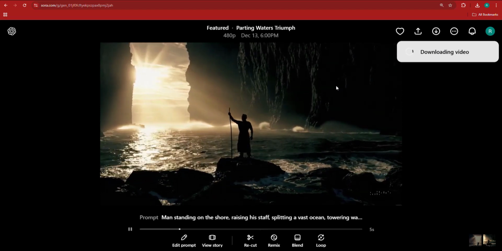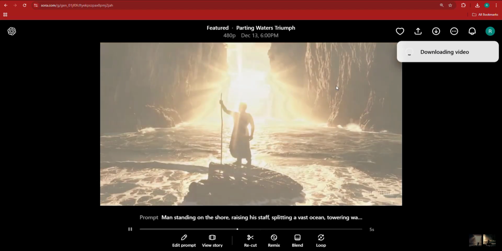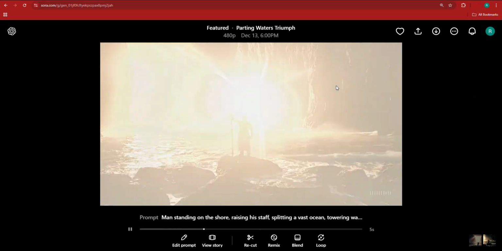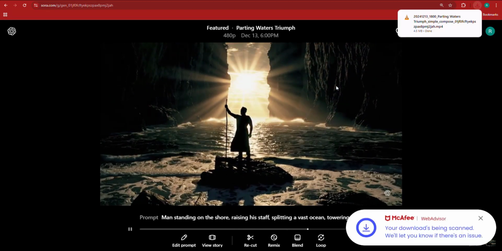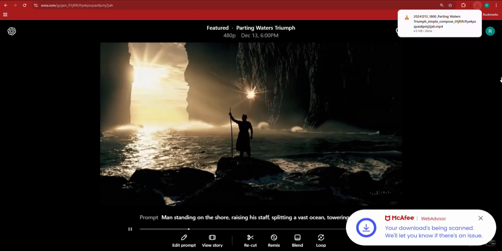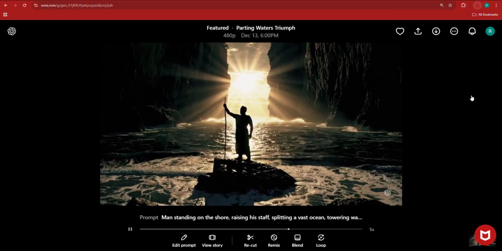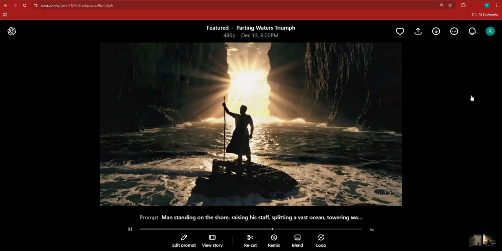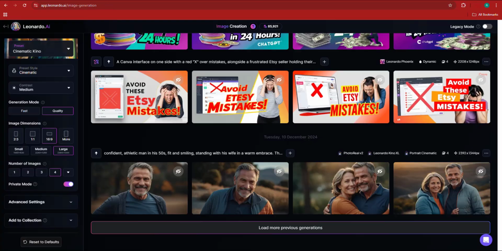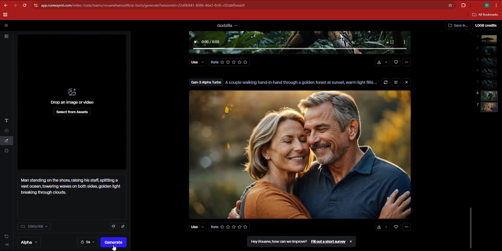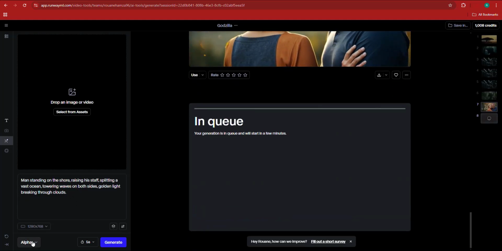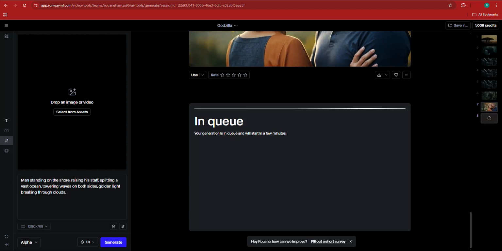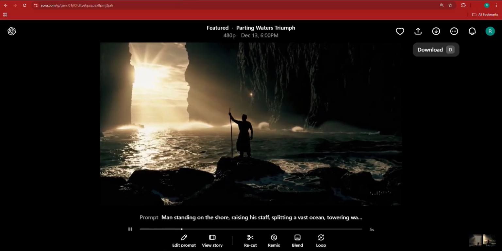I think this could really be used for a really amazing stock video, or used for a trailer if you're making trailers. There's a lot of channels that are growing in popularity. They're doing just this. They're creating trailers using AI with thumbnails that they create inside of Leonardo or Midjourney, and they're getting millions of views, right? Literally. I'm going to try the same prompt using Runway ML Gen 3 Alpha and see the results, even though this one was really amazing.